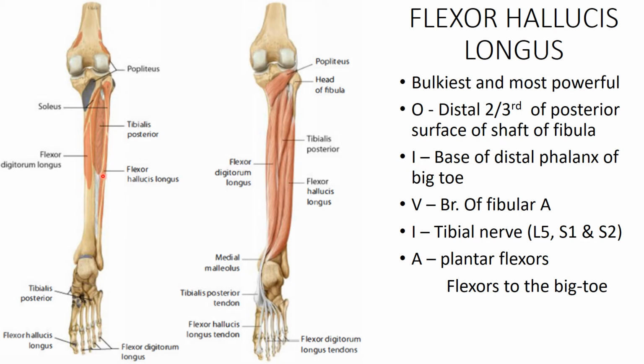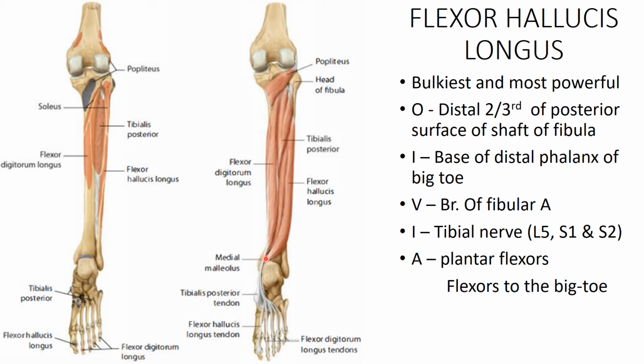Then this bulky fleshy belly descends, and as it descends, in the core of the muscle the tendon starts appearing, and this tendon is apparent at the lower end of the tibia.